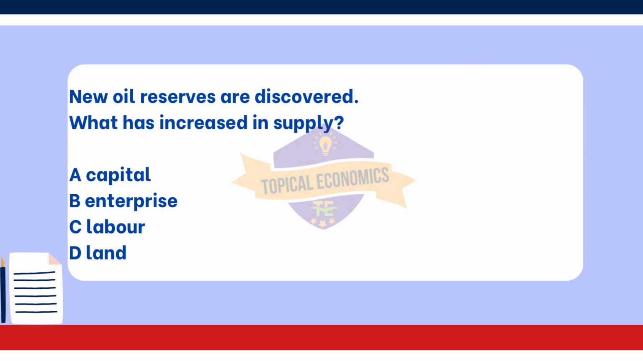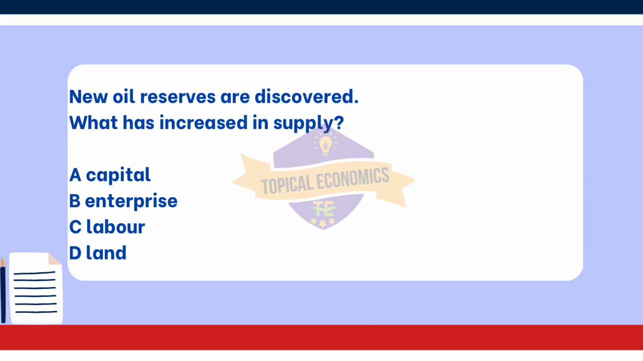Option A, capital, refers to financial assets or physical goods that are used in the production of goods and services. The discovery of oil does not directly increase capital, rather, it may lead to investment in capital to extract and process the oil, but the supply of capital itself does not increase just from the discovery.